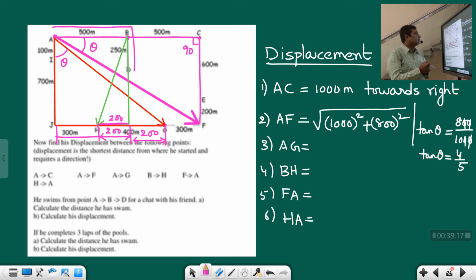I hope you understood this topic of distance and displacement. This is a very simple topic but also a very fundamental topic. If you don't understand displacement properly, later on you'll find it very difficult, in the sense that you'll make silly mistakes, that's all. Instead of displacement, you'll immediately calculate distance, and then you'll substitute that value in the equations, and then you'll get a wrong answer. In that sense, you'll make a silly mistake.